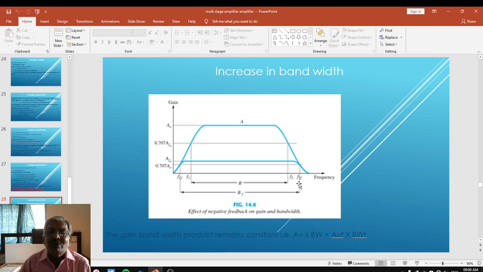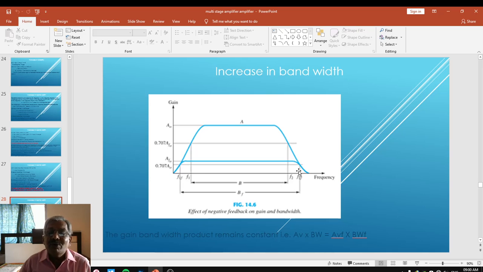If you look at F1 dash and F2 dash, it is totally clear that F1 dash is less than F1 and F2 dash is more than that of F2. Thus, the difference between F2 dash and F1 dash, that means this frequency range, is called the bandwidth after feedback.